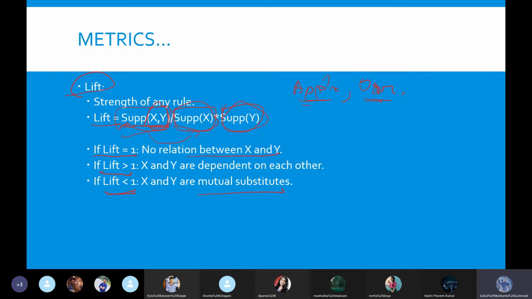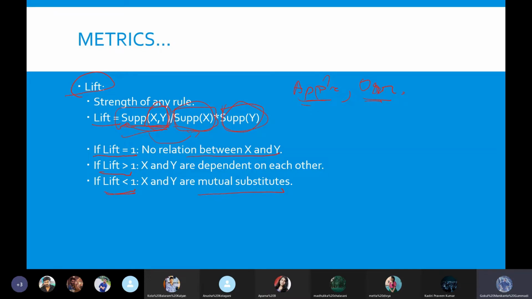If the lift value is less than 1, it identifies that these 2 data items don't go together. That means if a person comes to buy an apple, he would never go with oranges. It is a substitute. Another example of substitutes is tea and coffee. Whenever a person orders a tea, he would never order a coffee, right? Isn't it obvious? Would a person drinking tea want to drink a coffee at the same time? Would it happen anyway? So it is simple logic.